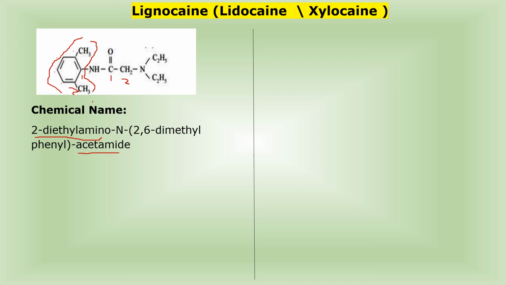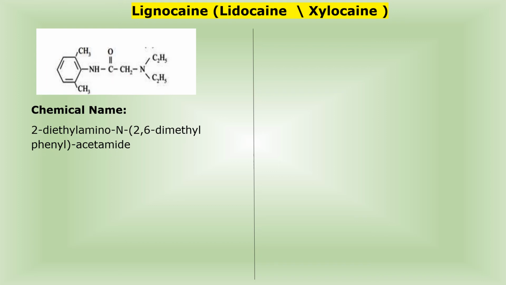Means at 2nd and 6th position, methyl groups are present. Therefore 2,6-dimethyl, and this is the structure of your phenyl. Therefore 2,6-dimethylphenyl. And at the last, I have written the parent skeleton, that is acetamide. This is your first chemical name.